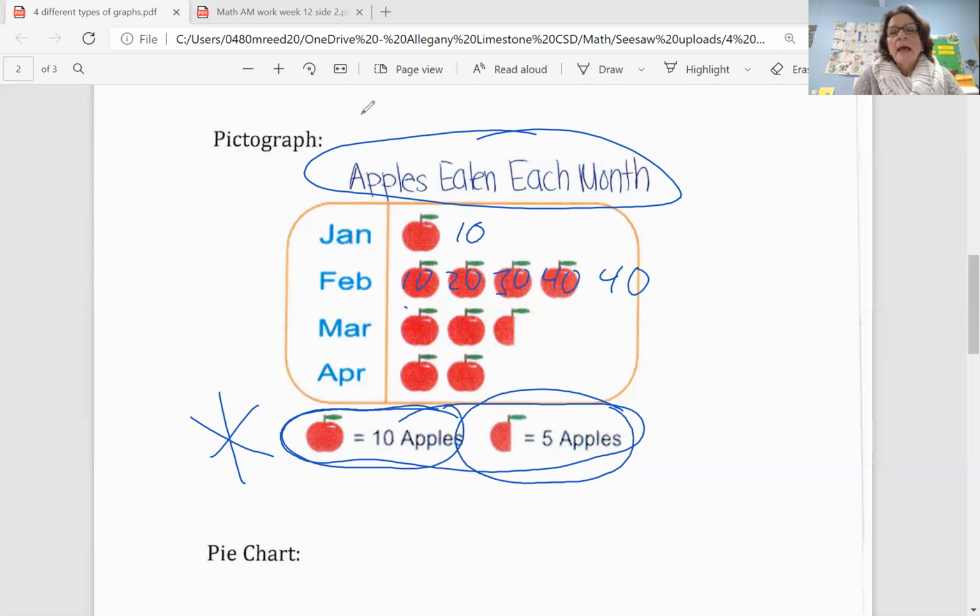In March, it'd be 10, 20, and then 5 would be 25 apples in March. Okay, so that's really just a quick introduction to how you read a pictograph.